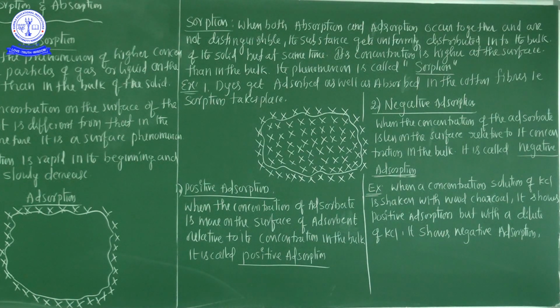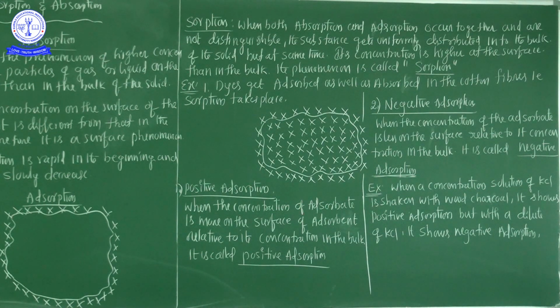So only one thing: positive adsorption is when the adsorbate is more on the surface of the adsorbent, and negative adsorption is when the adsorbate is less on the surface of the adsorbent. Don't get confused, just see every statement carefully and copy it. This is called negative adsorption.